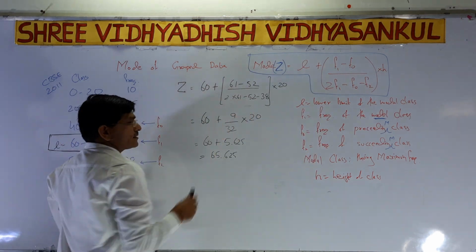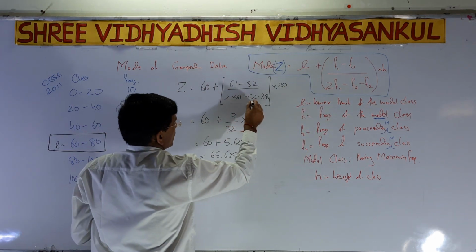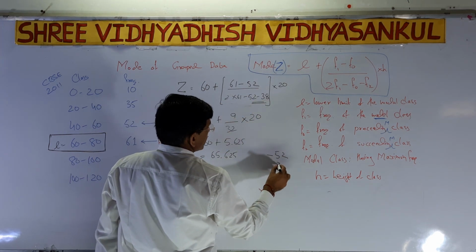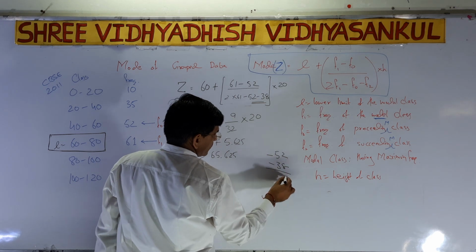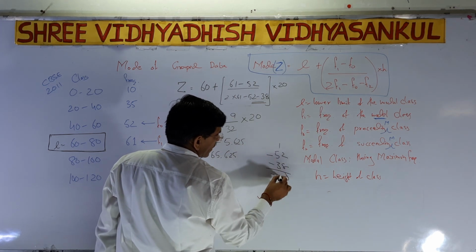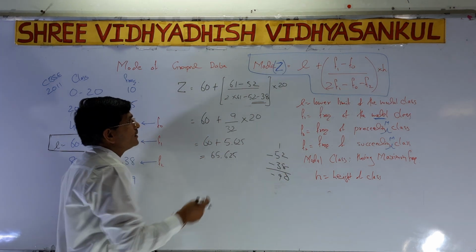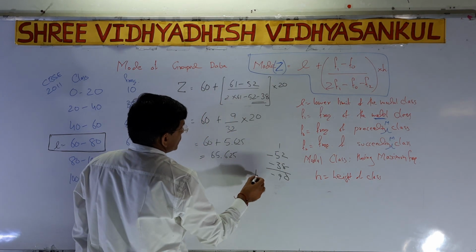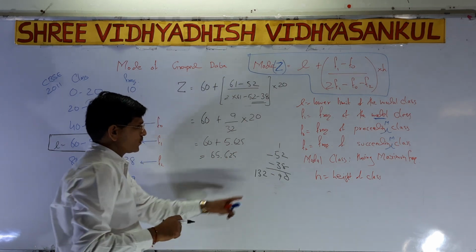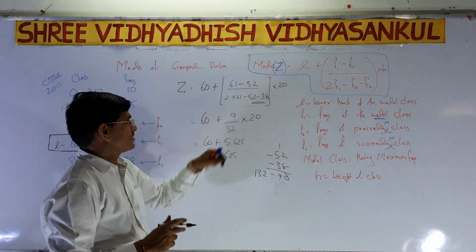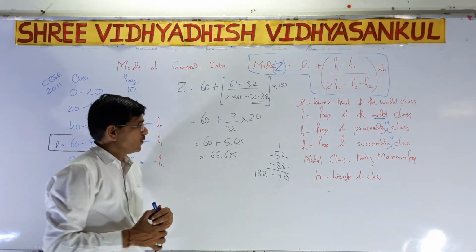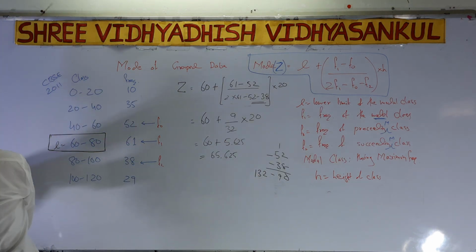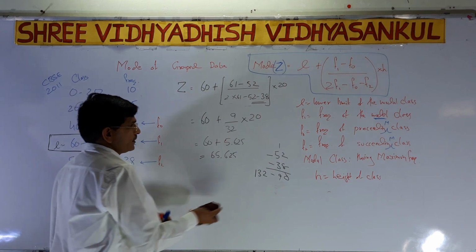So minus, minus, plus. What do I have to do? First I have to add these: 52 and 38, with minus, so minus 90. 61 twos are 132. So 132 minus 90, that is 32.